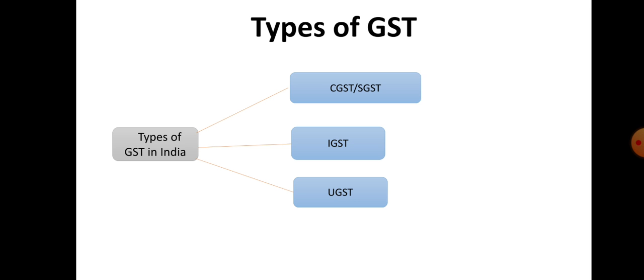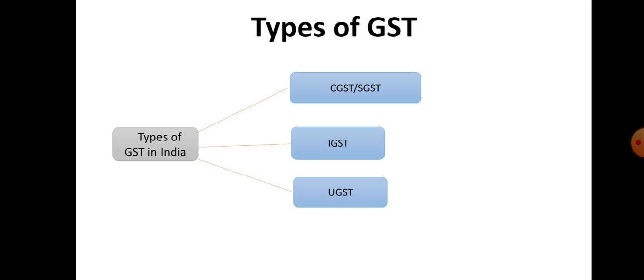There are four types of GSTs. One is IGST, that is Integrated Goods and Service Tax, and CGST, Central Goods and Service Tax, SGST, State Goods and Service Tax, UTGST, Union Territory Goods and Service Tax.